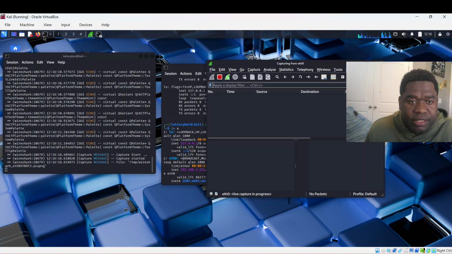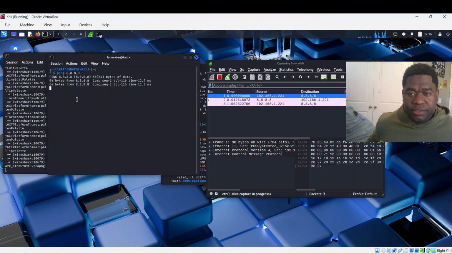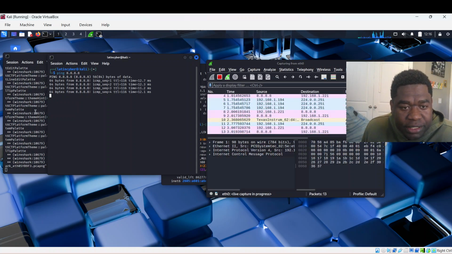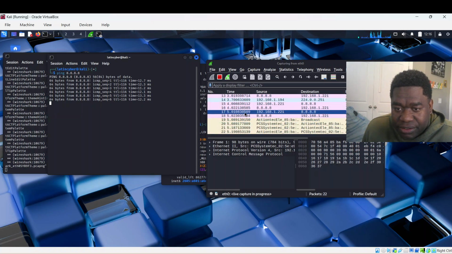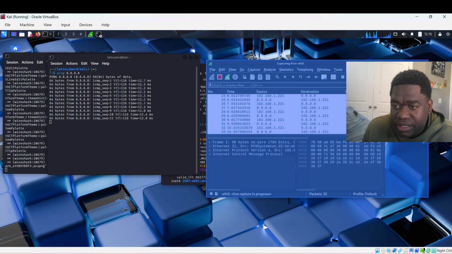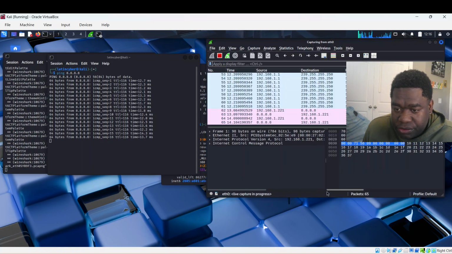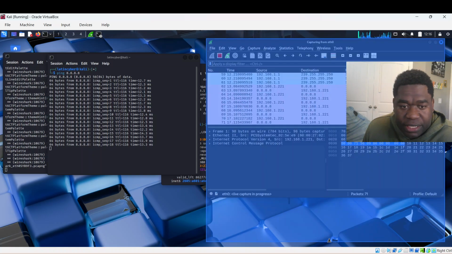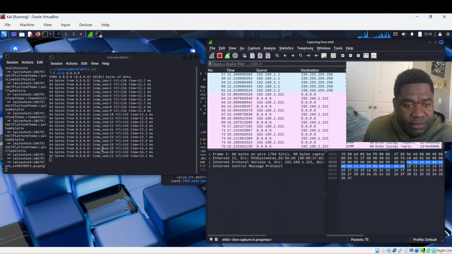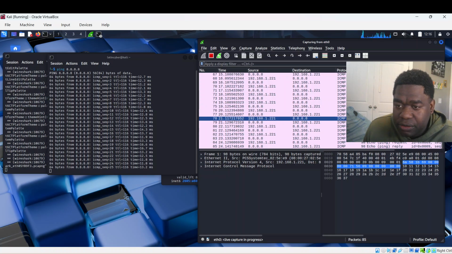Let's do this ping command to create some network traffic. Okay. So now you see I'm pinging it. Here you can see Wireshark is already catching all the network traffic within the network, where right now we are generating some ping command, echo command requests.